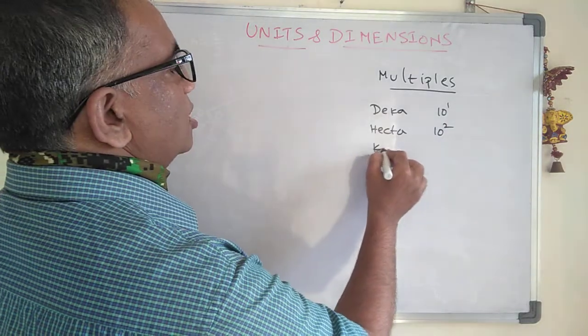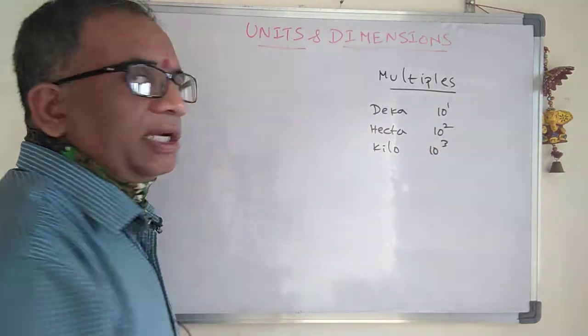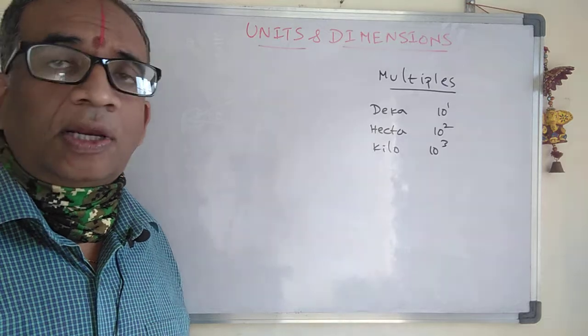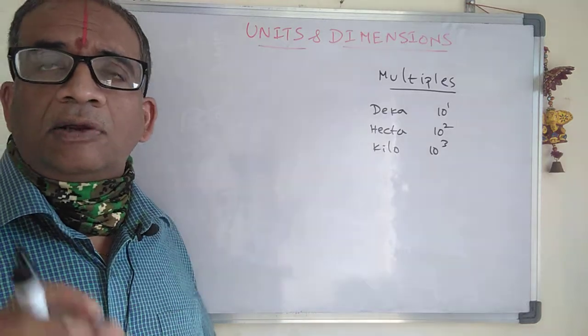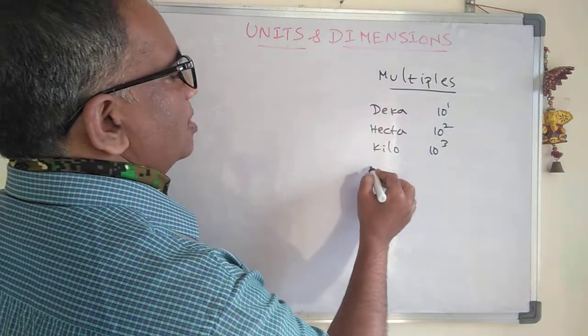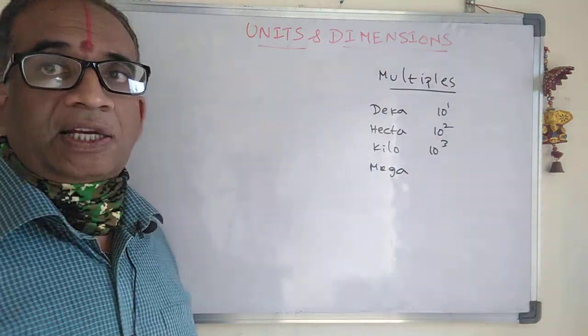Then we have kilo. Kilo means 10 power 3, like kilogram, kilometer. Whenever you are using the word kilo, it is nothing but 10 power 3. Then we have mega. Mega means what here? Mega star.